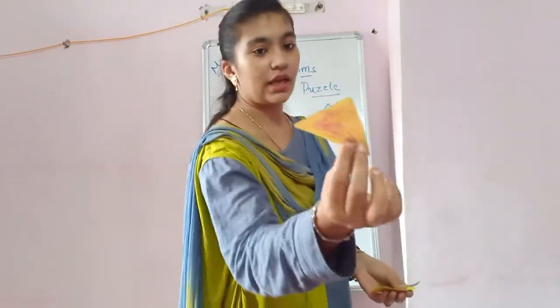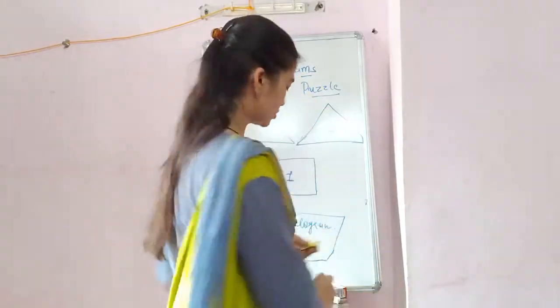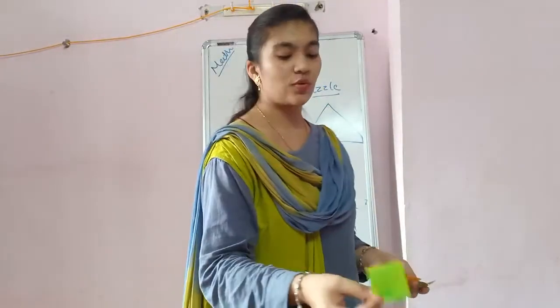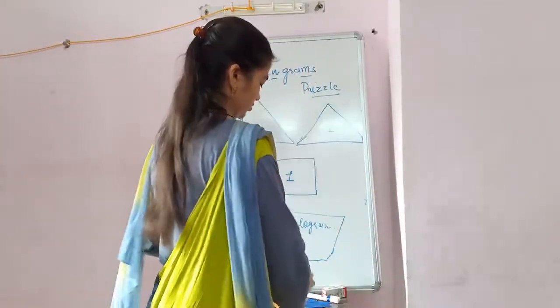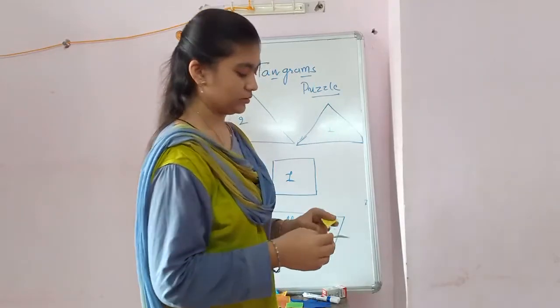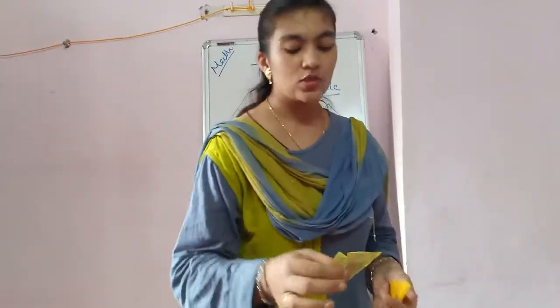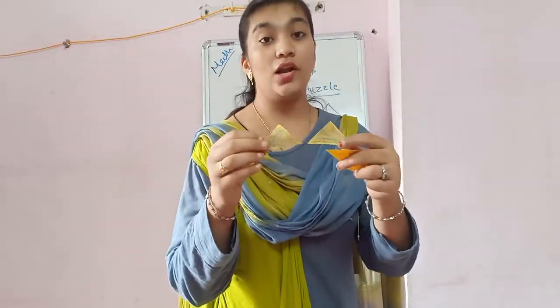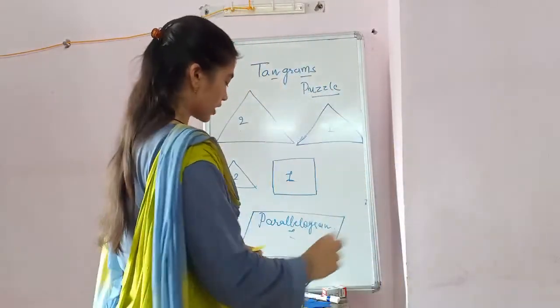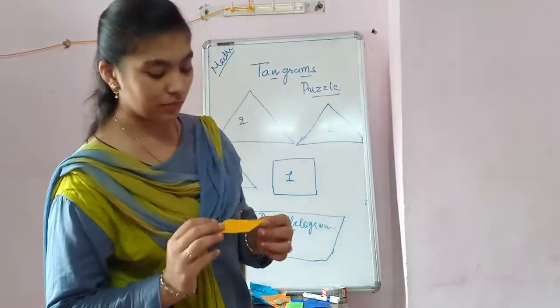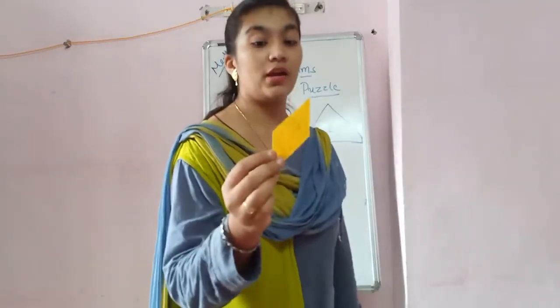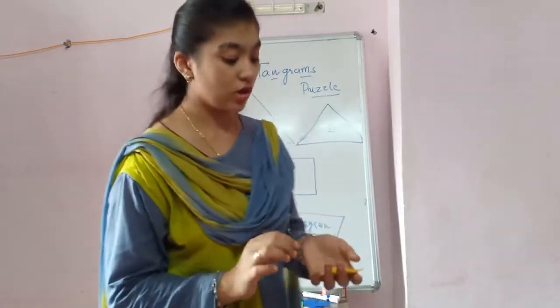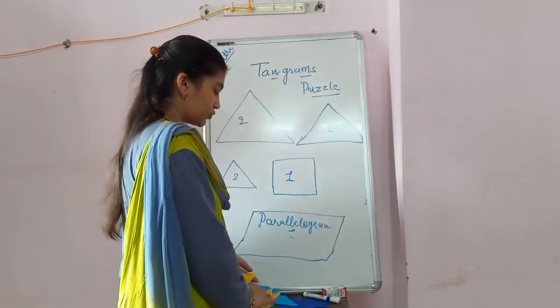Then the medium triangle, I choose the pink color. Square, green. Small triangles, both have the same color, blue. I use the crayons for that, that will be best for me, I think. And for the parallelogram, I use the orange color. So it depends on you which color you are using.